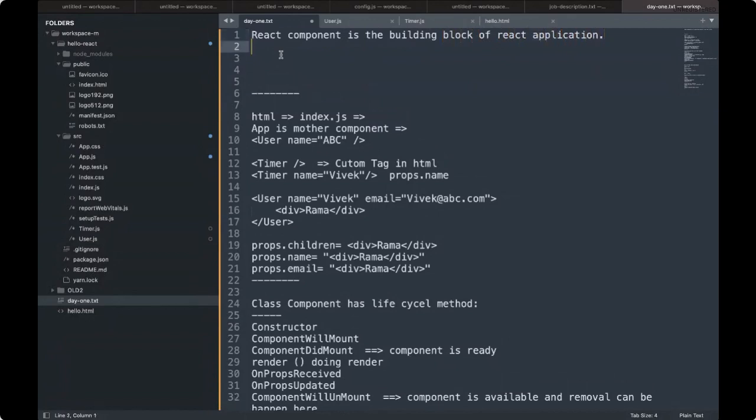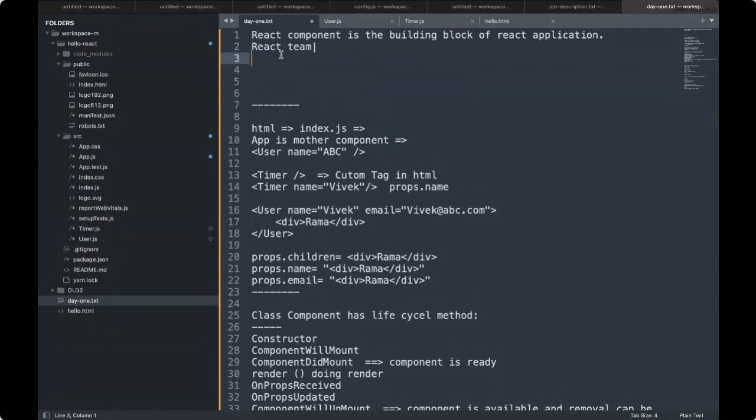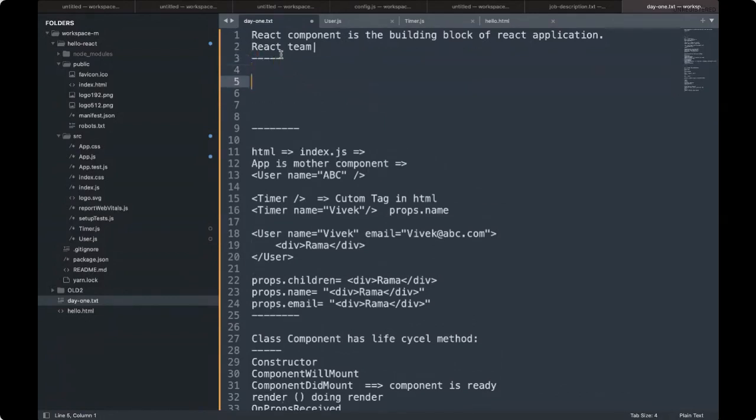And the Facebook team, or the React team, strongly believes that these components, which have to do with their HTML and the corresponding class or corresponding code, which could be in a class or function, plus could be CSS, must be provided in one file.